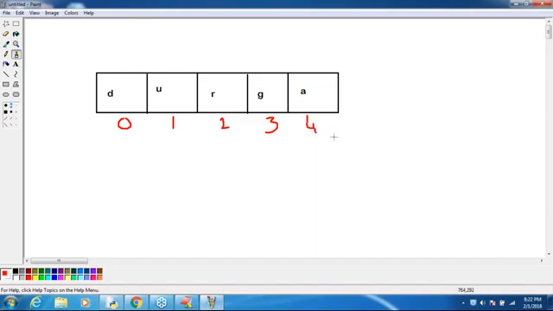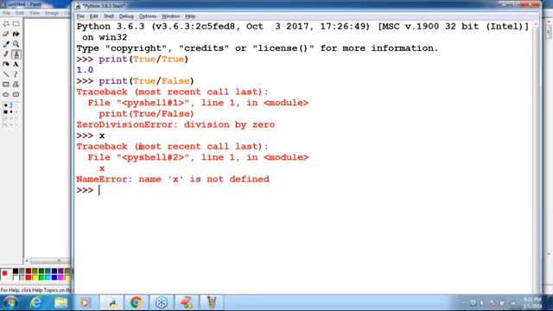Everyone can able to understand? Any explanation is required? Just parallelly, let me take s = "Durga". Now I'm trying to print s[0]. Can you please tell what is the output I'm going to get now? D. Perfectly valid. s[2] I'm taking. What is the answer we are going to get? R. Okay, clear, right?